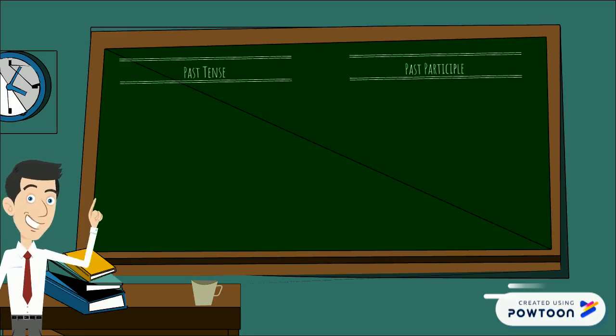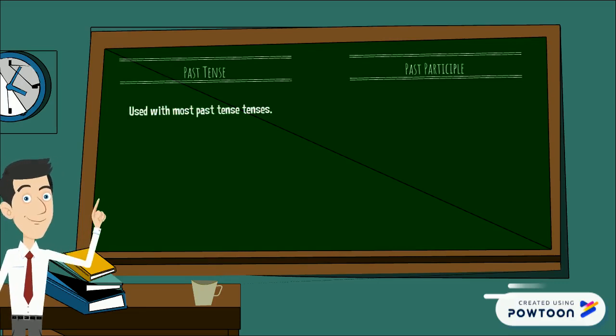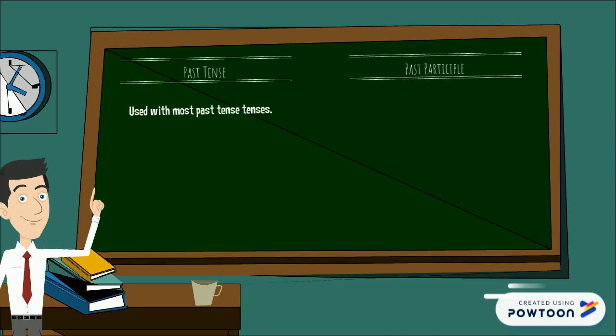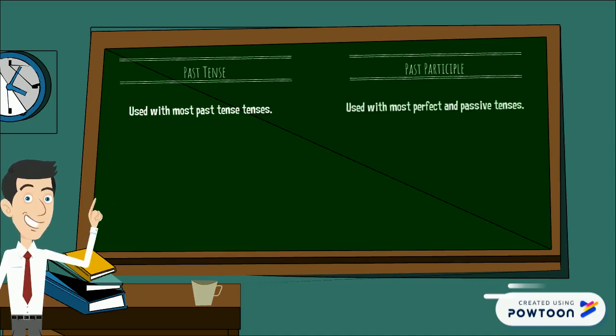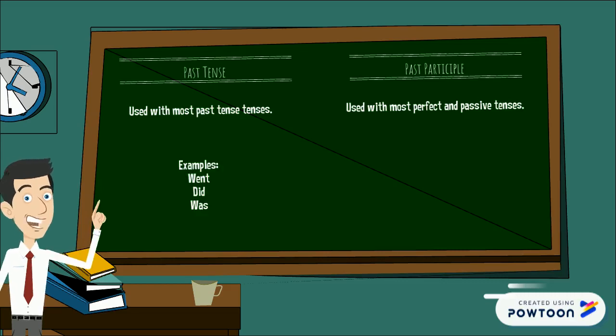Last thing we have to talk about is the past participle. This is not that important, but I do need to mention it. So the past tense is what we've been looking at. This is how most of the verbs change in the past tense. But there are some tenses, the perfect and the passive, where we have to change the verb in a different way. So this goes for all irregular verbs.